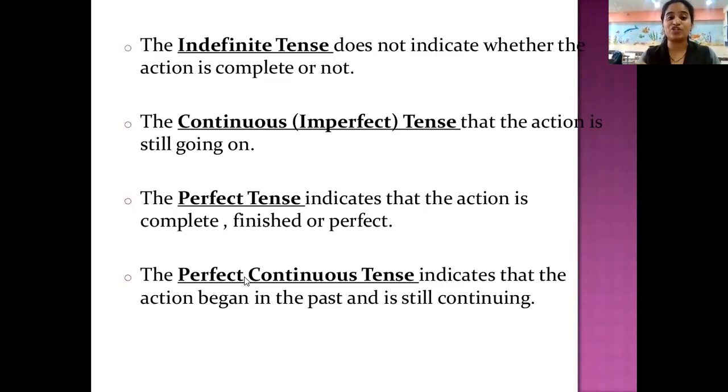It indicates the action is completed, finished. It is done. It is perfectly done. When the action is perfectly done, it is over. That means it is perfect tense. Perfect continuous indicates that the action began in the past, but it is still continuing.